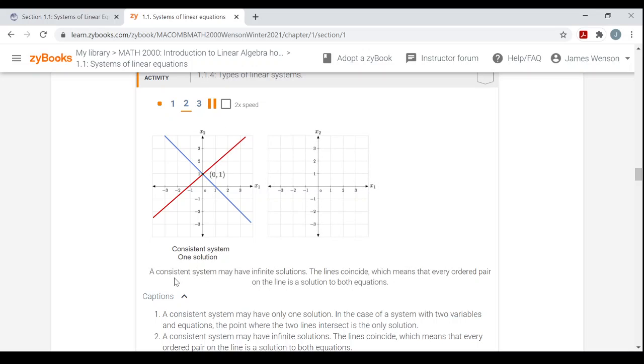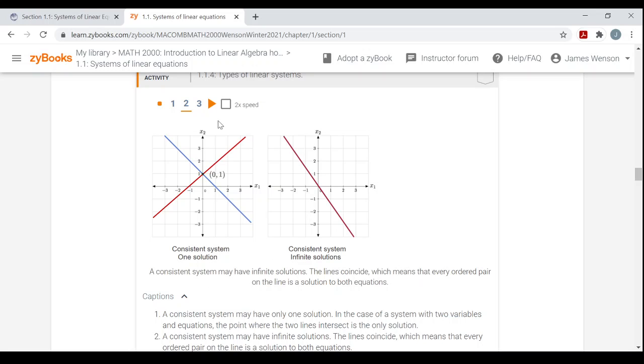But a consistent system may also have infinitely many solutions. Did you see the 2 lines come together there? The lines coincide, which means that every ordered pair on the line is a solution to both equations. So this is one line right on top of the other. Every single ordered pair on this line satisfies both equations in the 2-variable system and would be considered a solution.